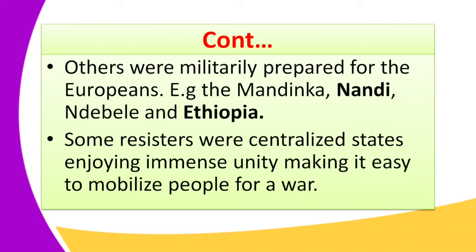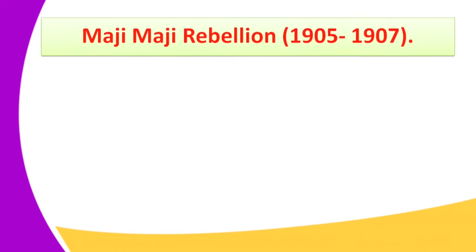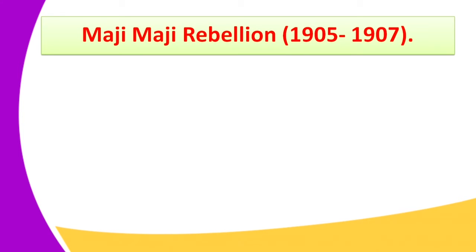A good example, we have the Madinka, Nandi, the Bele, and also Ethiopia under Menelik II. Because of this immense unity, they were united, and therefore to mobilize people as one, it was very easy to give an active resistance. So, an active resistance was most favorable in the centralized communities, whereas collaboration was for the decentralized communities.